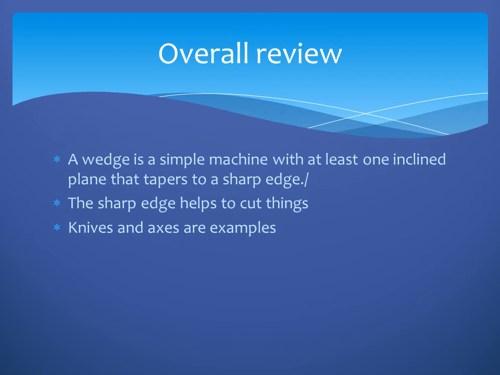And then the next one is a wedge. So what is a wedge? It is a simple machine with one inclined plane that tapers to a sharper surface. Inclined plane means one end will be very sharp and one end will be very blunt. So the sharp edge helps to cut things. Its examples are knives and axes. Clear?